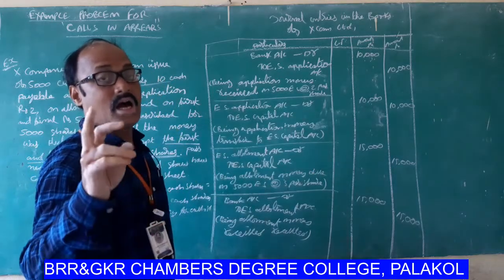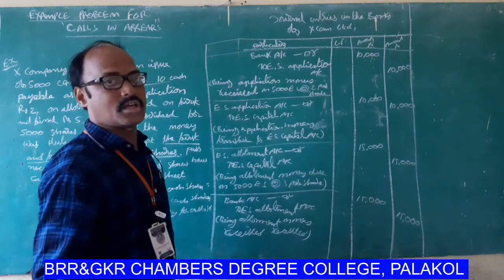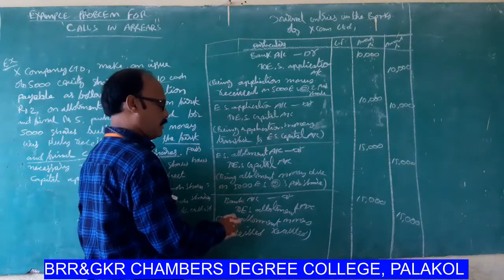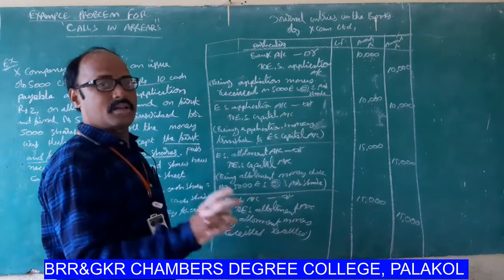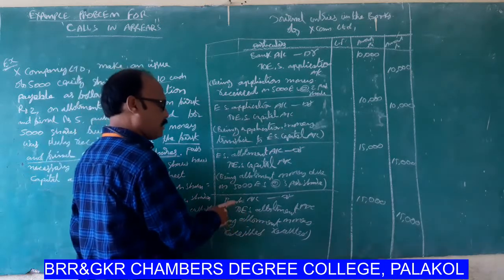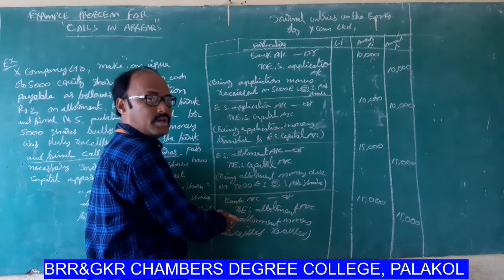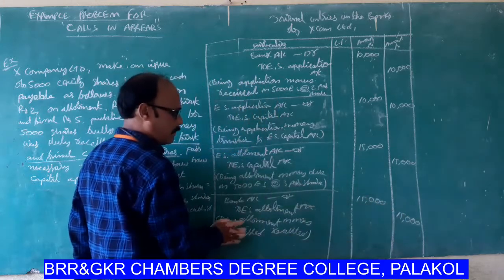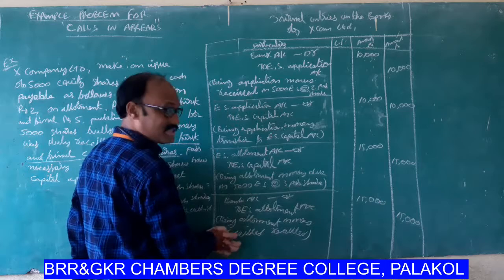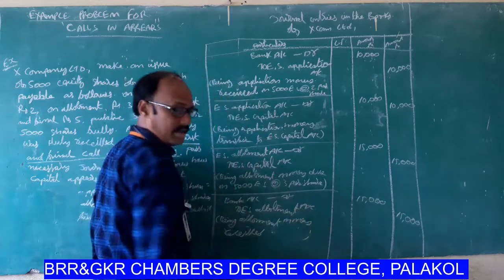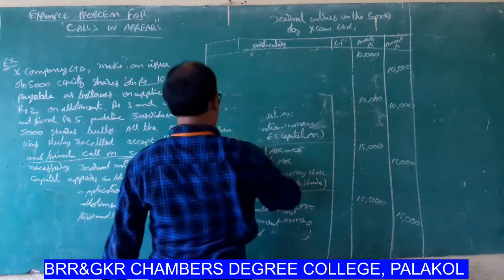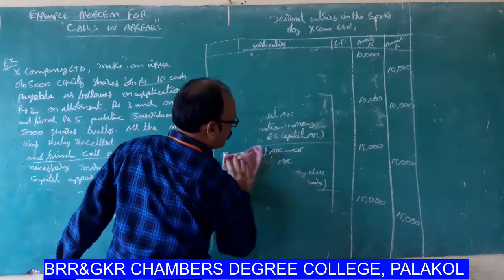Next, allotment money transferred to equity share capital account. Next, when allotment money is received: Bank account debit to equity share allotment account, 15,000, being allotment money received. Next and last general entry, for calls amount.